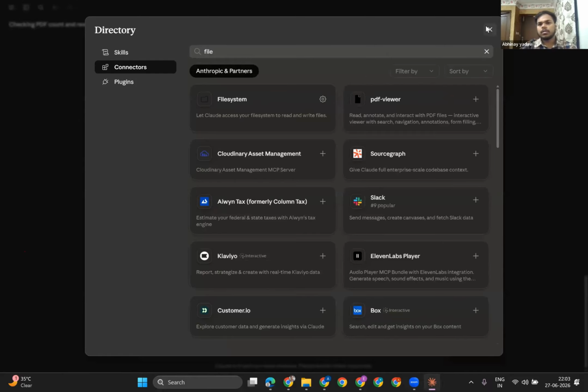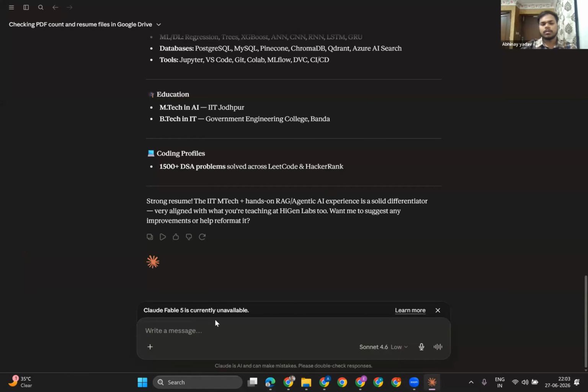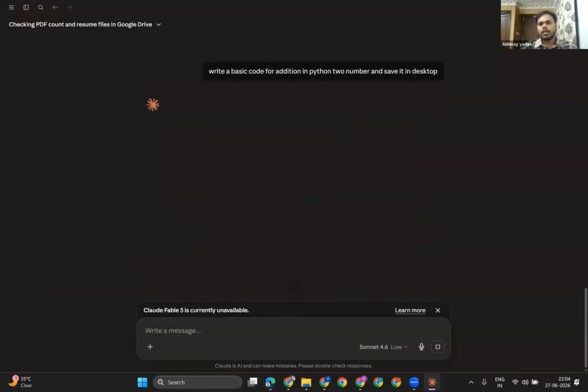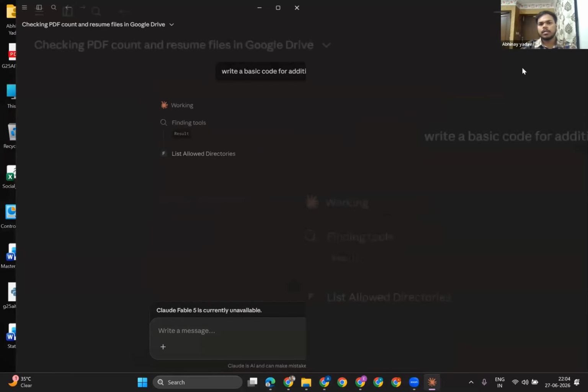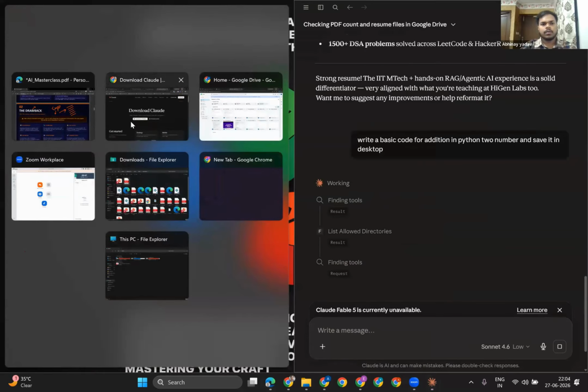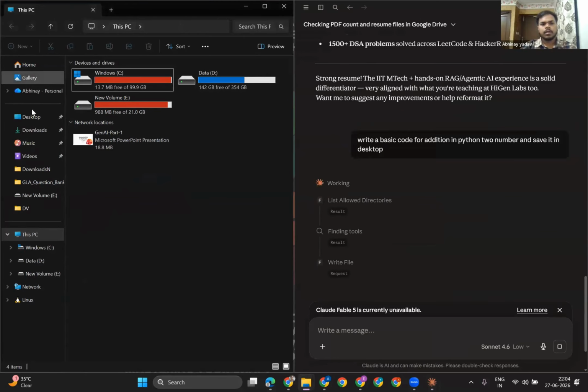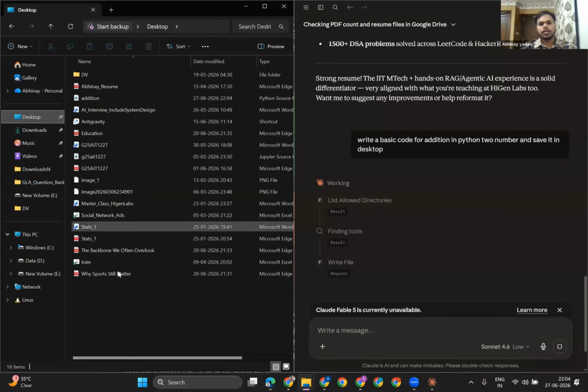So I will go back and close this. Then I will write here, write a basic code for addition in Python of two numbers, and save it on the desktop. I will just hit enter, and I can show you in parallel. Let's see, I can show you the desktop.